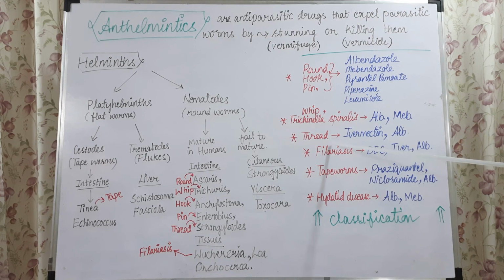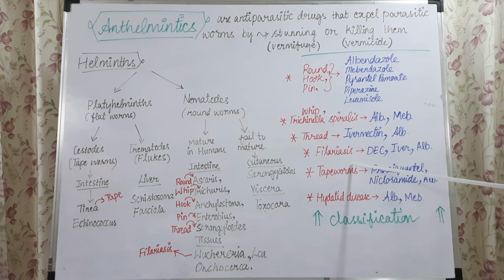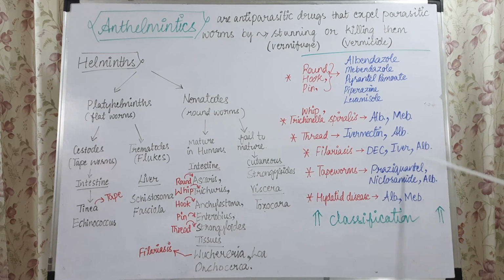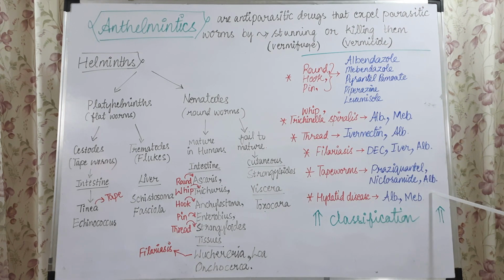Whipworm is Trichuris trichiura, which causes trichuriasis, and Trichinella spiralis causes trichinosis. For threadworm, ivermectin and albendazole are used. To treat filariasis caused by Wuchereria bancrofti, or Brugia malayi, we use drugs like DEC, ivermectin and albendazole. DEC is diethylcarbamazine citrate. Next are tapeworms. Tapeworms like Taenia solium and Taenia saginata can be treated by praziquantel, niclosamide and albendazole.